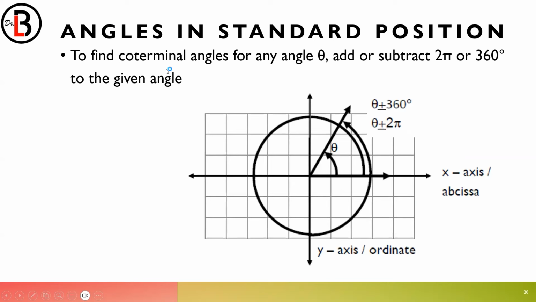So how do we find coterminal angles of any angle? To find coterminal angles of any angle theta, what we need to do is either add or subtract one rotation. It would be 2 pi if everything is given in radians, or it would be 360 degrees if everything is written or given in degrees.